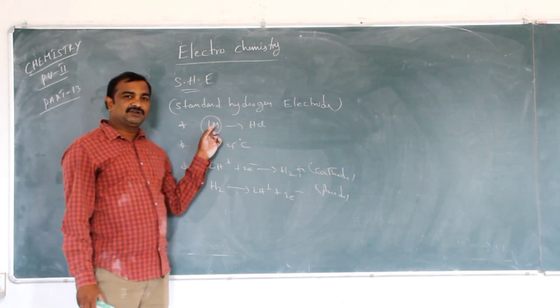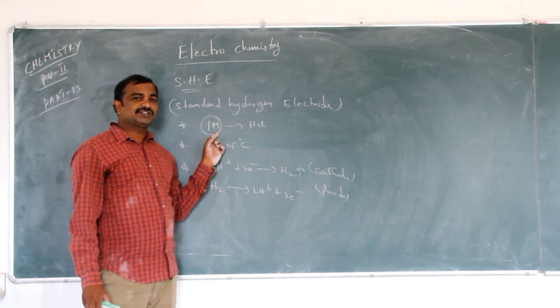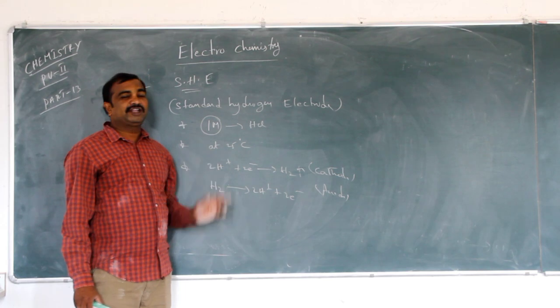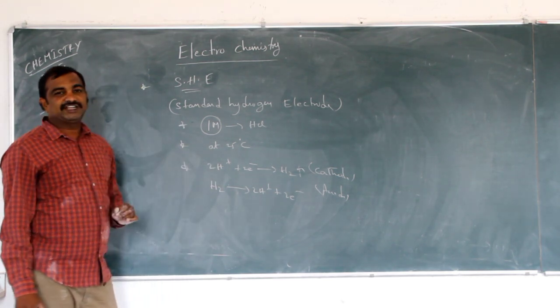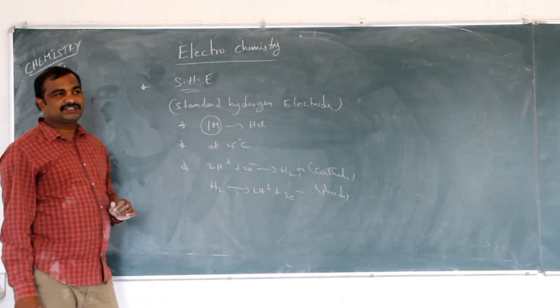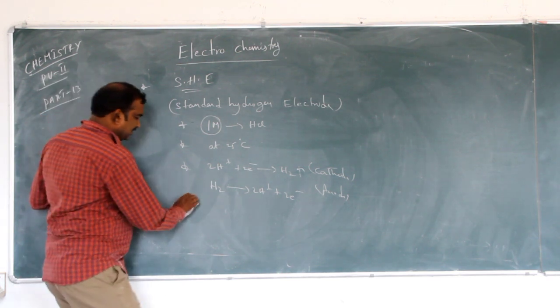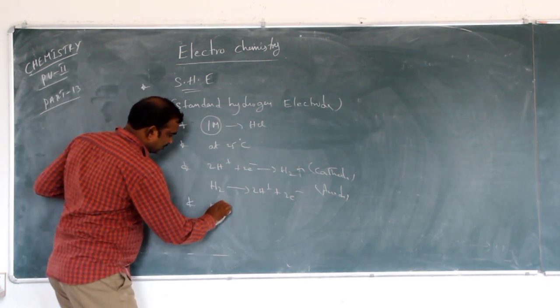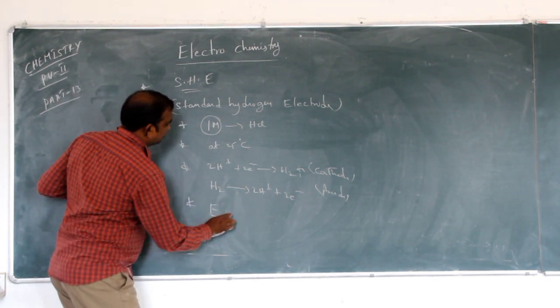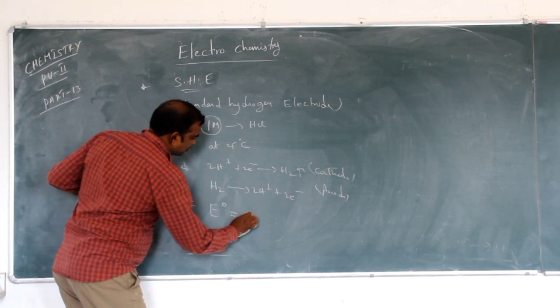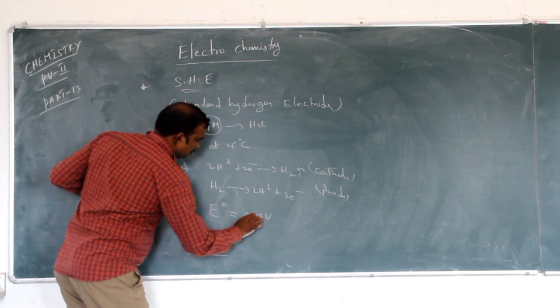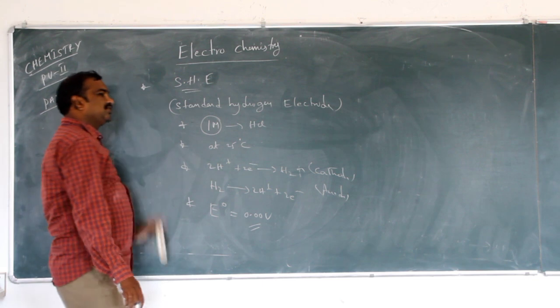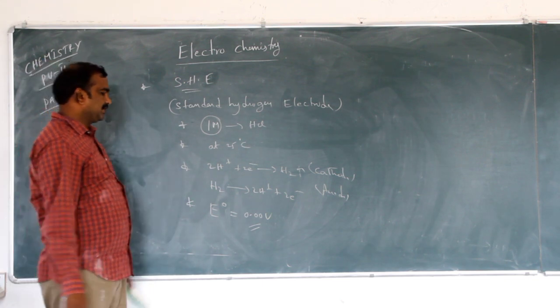What is the concentration? 1 molar HCl at 25 degrees centigrade. And what is the electrode potential of the standard hydrogen electrode? The electrode potential is 0.00 volts. This is also very important.